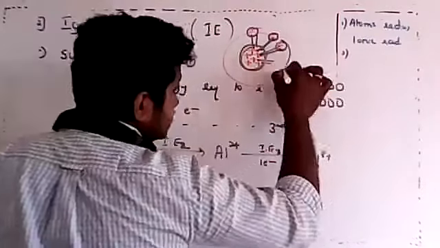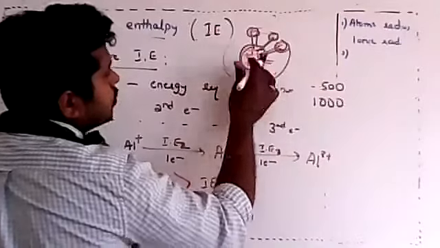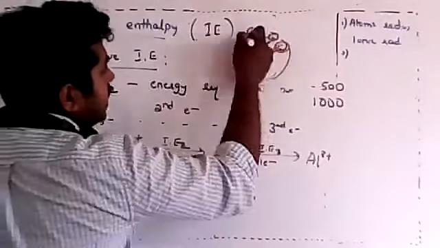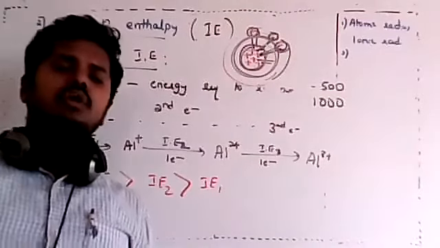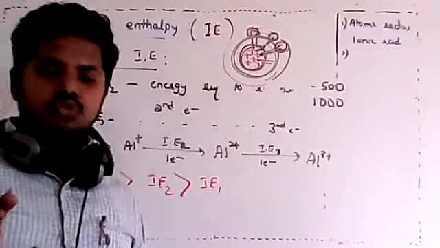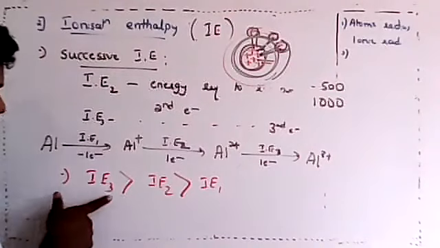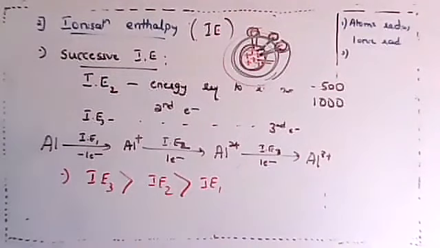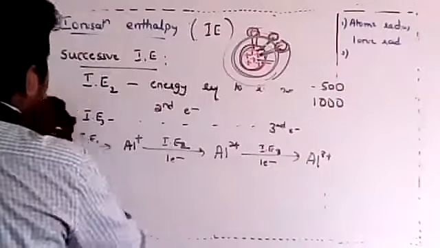Now after removal of the second electron, only 3 electrons are left with 5 protons. The proton is so powerful, and also it is so small now, that if you want to remove the third electron, you would need a huge amount of energy. Got it? So that is the reason successive ionization enthalpy is usually greater compared to the previous ionization enthalpy. Got it? A lot of questions will be asked on this part in competitive exams.